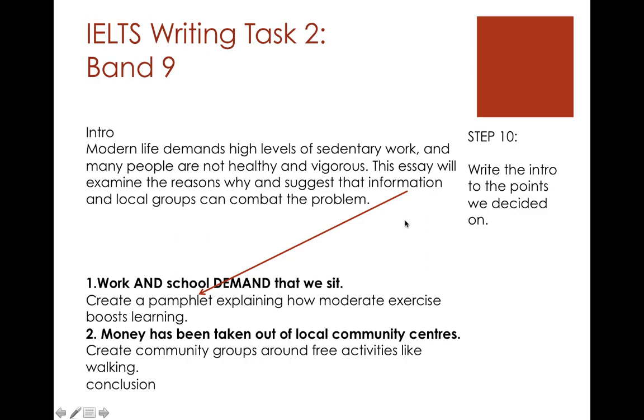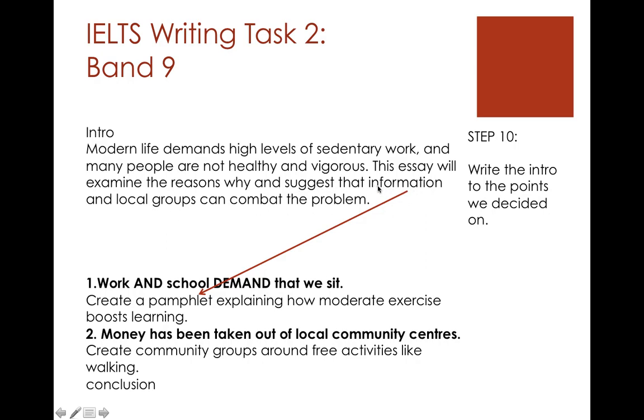So, if I tell the examiner here that my first solution is this, he or she knows right away that I am answering the question. The task said to give solutions. I'm giving this one solution and two solutions. So in this sentence I'm making it very obvious for the examiner that I have answered the question.